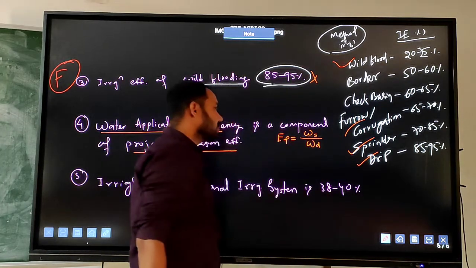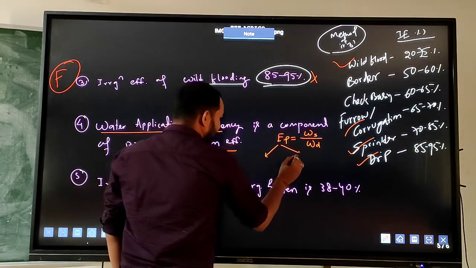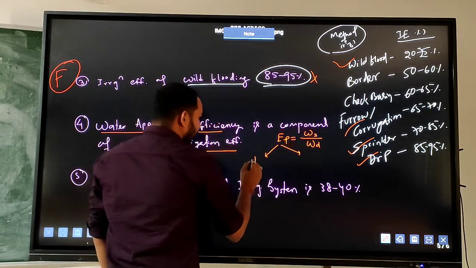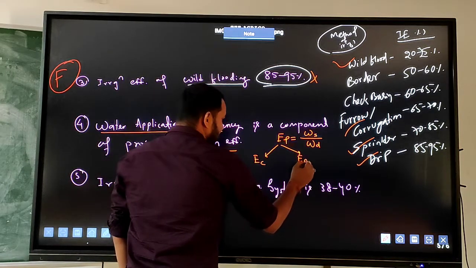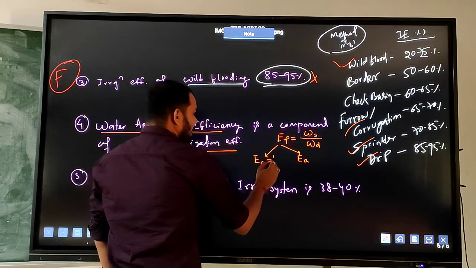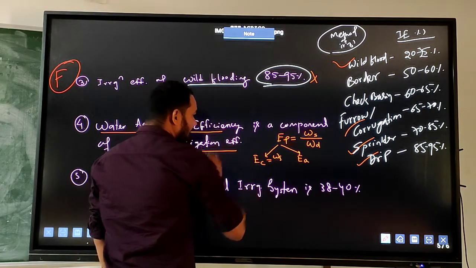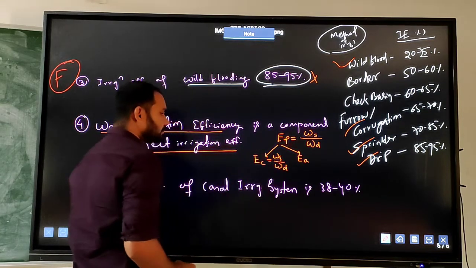You know that this project irrigation efficiency has two components: one is conveyance efficiency and another is application efficiency. Conveyance efficiency means water delivered to the field divided by water diverted from the source.